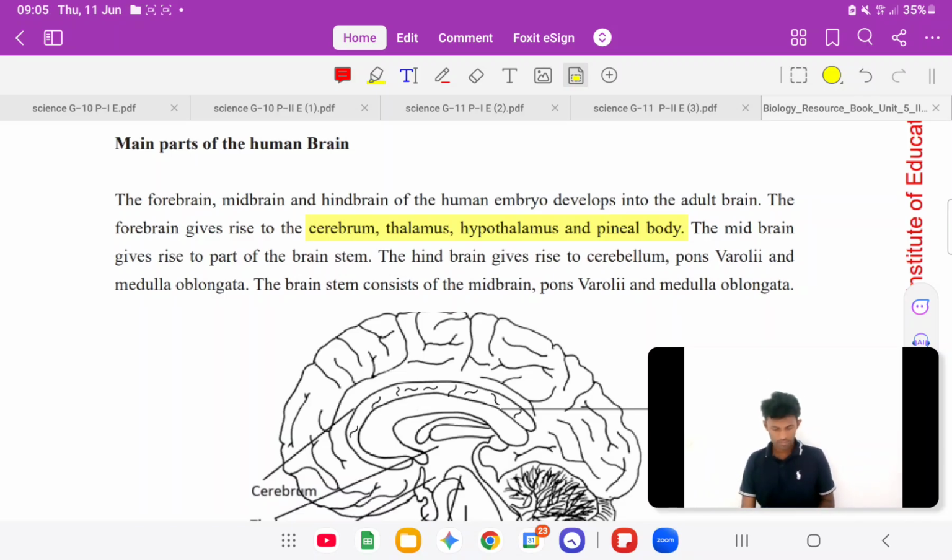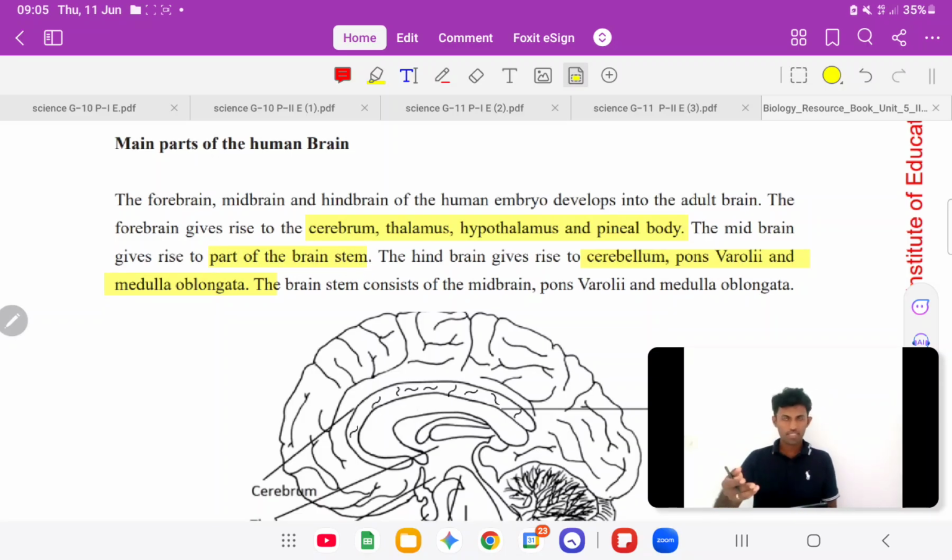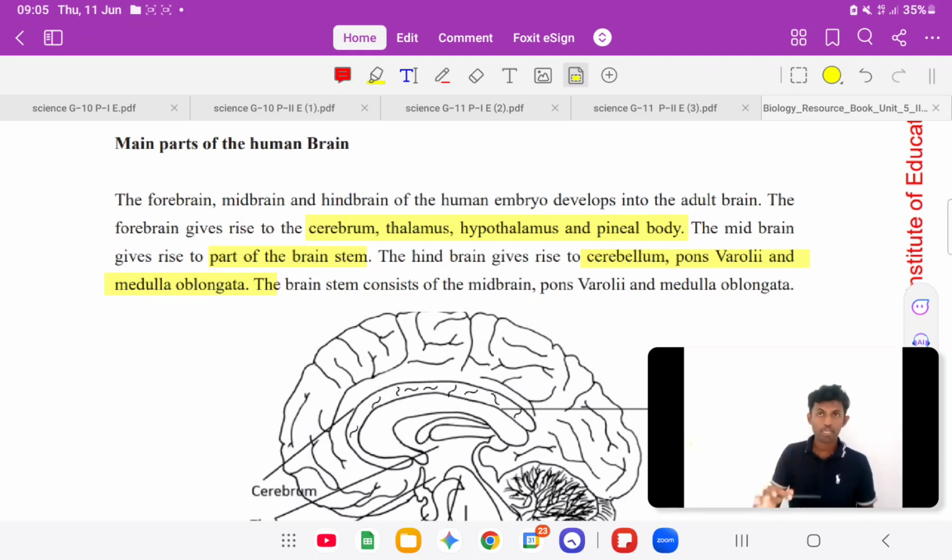Then hindbrain gives rise to cerebellum, pons varoli and medulla oblongata. Right? Midbrain only gives rise to part of the brain stem, මොකද midbrain එක brain stem එකේ part එකක්. But hindbrain එකයි forebrain එකයි very important. එකකින් හදන structures ටික මතක තියාගන්න.